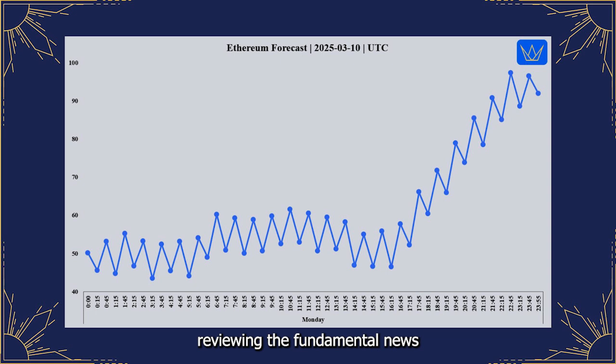Reviewing the fundamental news from the past week, we noted some data releases from China that suggested potential economic headwinds. However, offsetting this, we also observed slightly weaker than expected inflation data from the US. Against this fundamental backdrop, when we examine the mass pressure data specifically for Monday, March 10, 2025, we observe a clearly bullish cyclical tendency for Ethereum throughout the trading session. As visually represented in our charts, the mass pressure for Ethereum exhibits a consistent upward trend from the start of the day to the close.